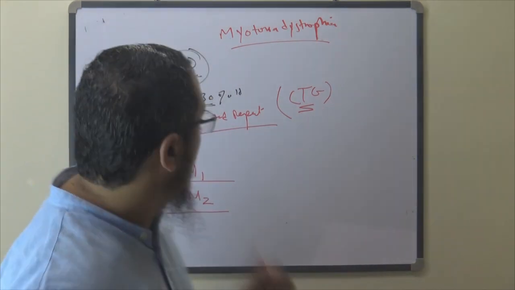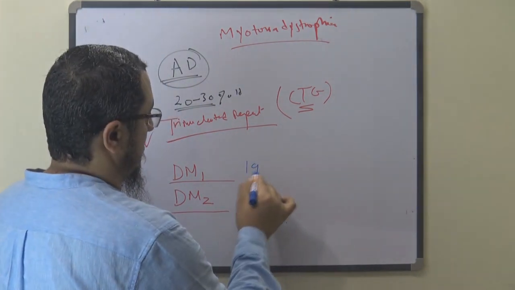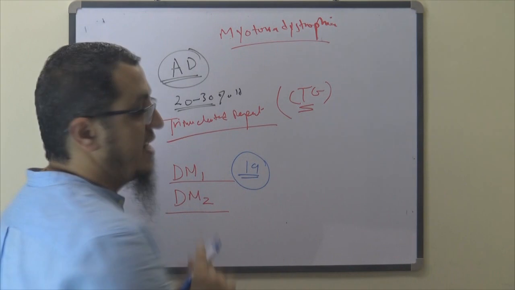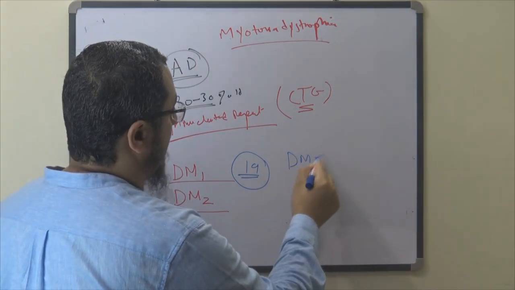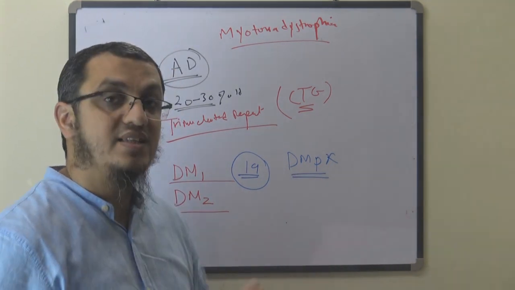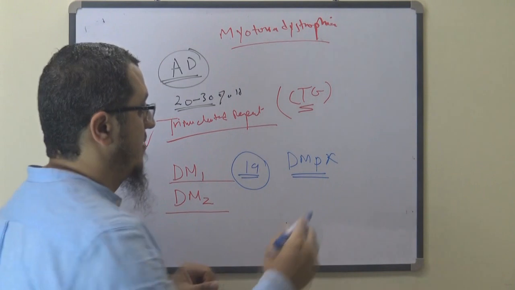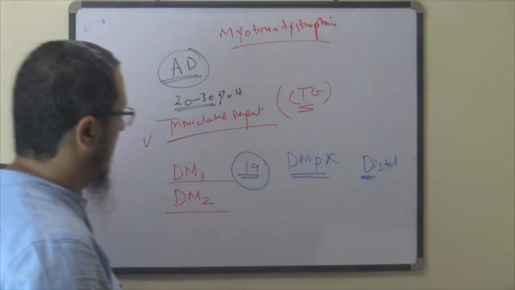Dystrophica Myotonia type 1 is on chromosome 19, and its gene is called DMPK. It affects distal weakness more than proximal.